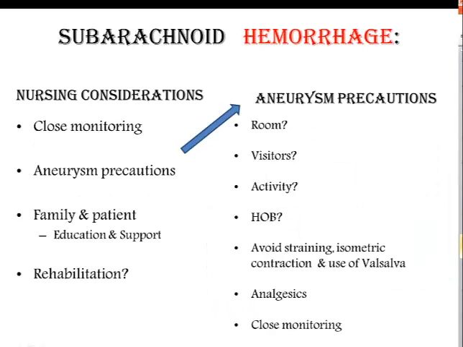Let's talk nursing care. Nursing considerations for a subarachnoid hemorrhage include very close monitoring, aneurysm precautions. And aneurysm precautions, especially during the acute phase, is going to include avoiding of any stimulus. Stimuluses can increase ICP. So provide a quiet, darkened, private room. Keep them calm. Minimize pressure.